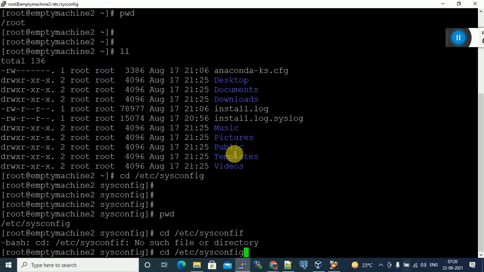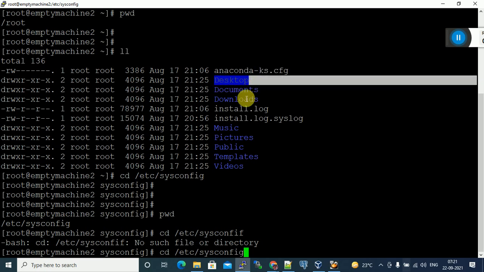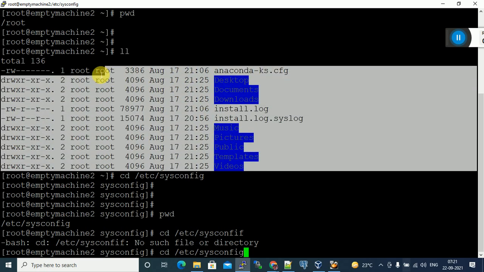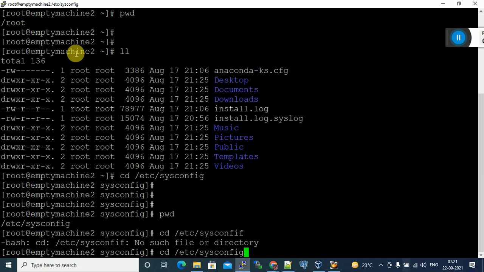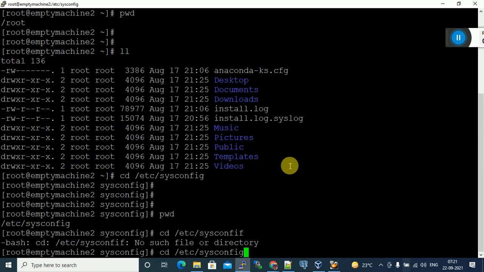Now I want to know how to find which one is a file and which one is a directory. These are files and folders. There is nothing else. In Linux, any entry is either a file or a directory. Out of these, which one is a file and which is a directory?